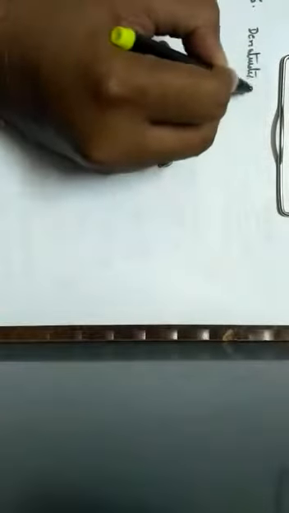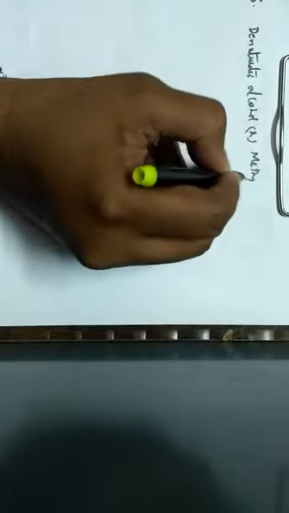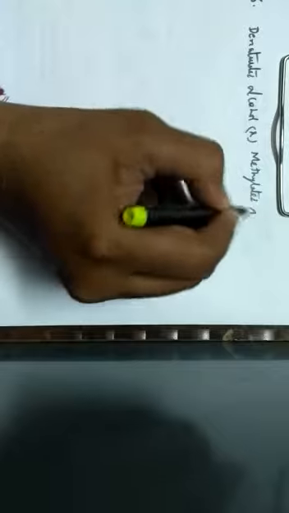This denaturated alcohol can also be called as methylated spirit. So it is also called as methylated spirit.